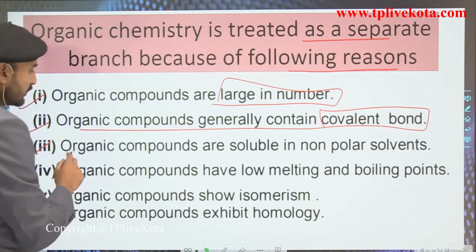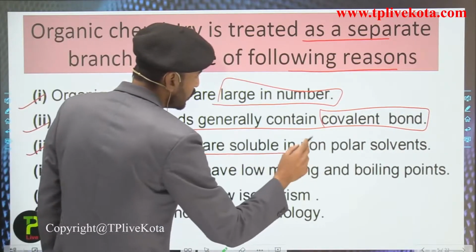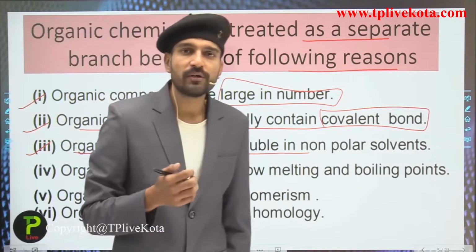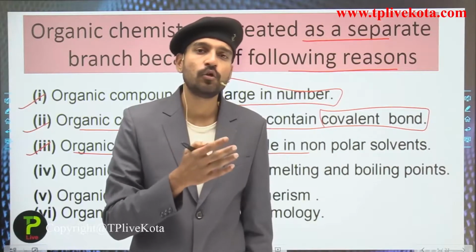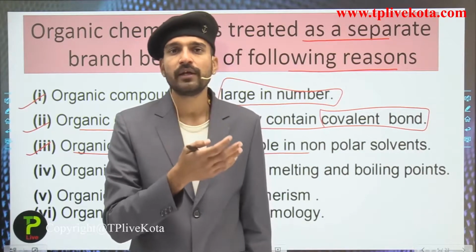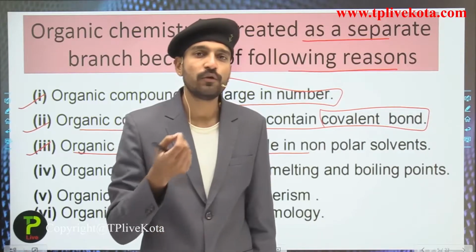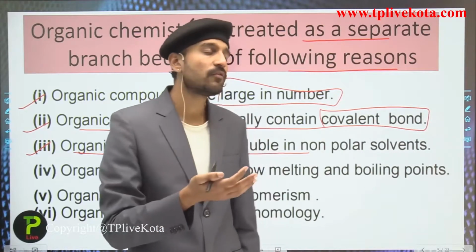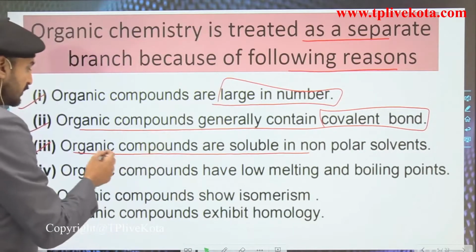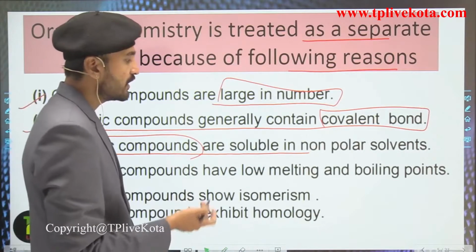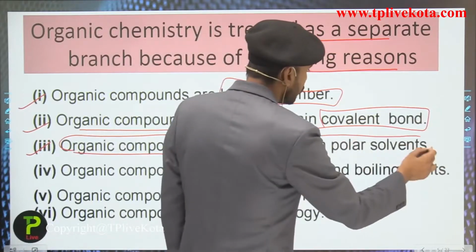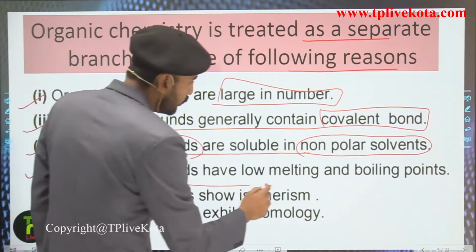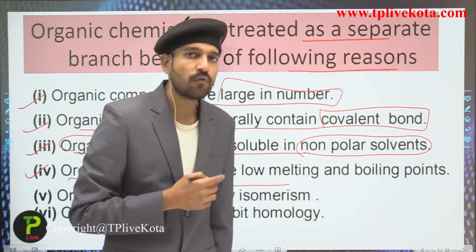Now the third point is that organic compounds are soluble in non-polar solvents. Since they contain covalent bonds, they do not form ions and there is no transfer of electrons. It simply means that organic compounds are non-polar in nature, so they would be soluble in non-polar solvents only. The fourth point is that organic compounds have low melting and boiling points due to the covalent bonding.